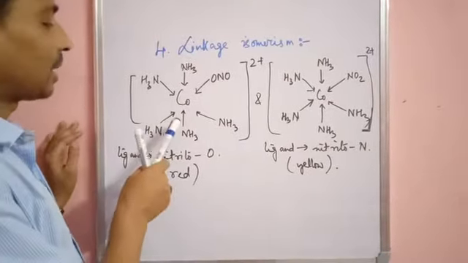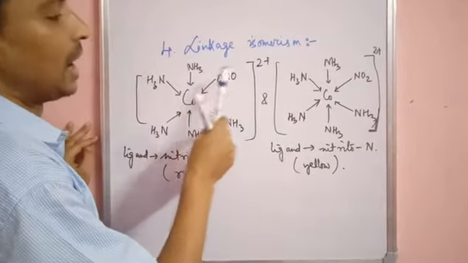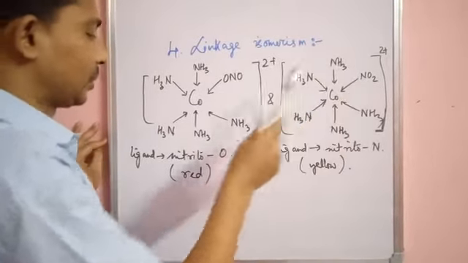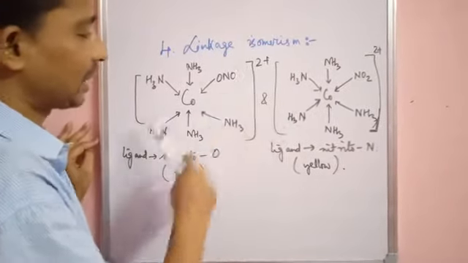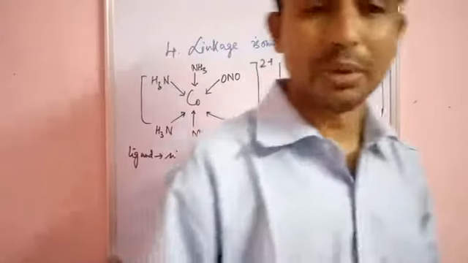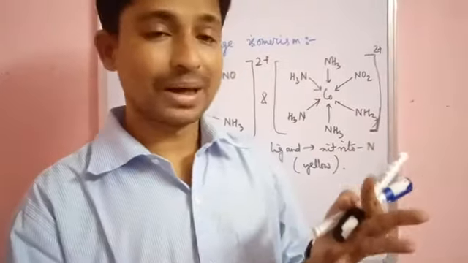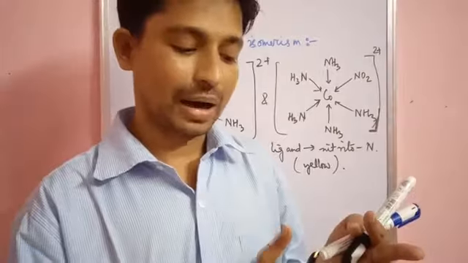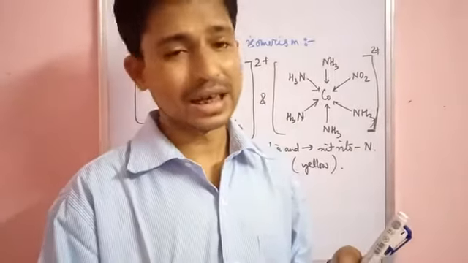Means in one compound the linking atom of nitrito is O, and in the other compound the linking atom of nitrito is N. So it gives different colors, and that is why they are called linkage isomers, and the phenomenon is called linkage isomerism. With this we have come to the end of structural isomerism. We have discussed the four types of structural isomerism: ionization isomerism, hydrate isomerism, coordination isomerism, and the fourth one, linkage isomerism.